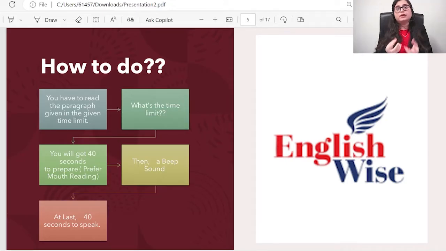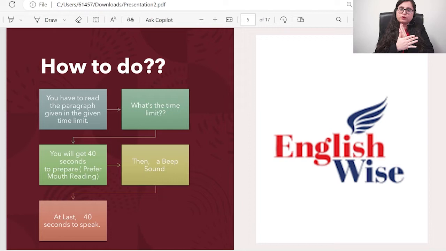You have to make sure that you speak it loudly at the time of preparation. I have seen students just put their finger, read it in their mind and keep moving. No, do not read it in your mind. If you do mouth reading, it will definitely help you know which words are unfamiliar or which words you are facing difficulty with. So make sure you go for mouth reading, and there will be a beep and then you have to start speaking. Make sure that there is a bar, and when the bar starts you have to speak then and there only. If you have a pause longer than 3 seconds, the recording will turn off.